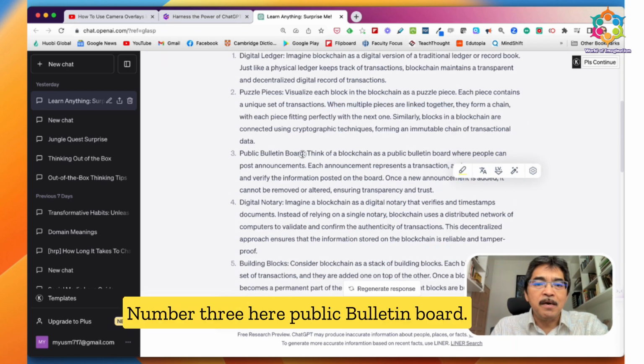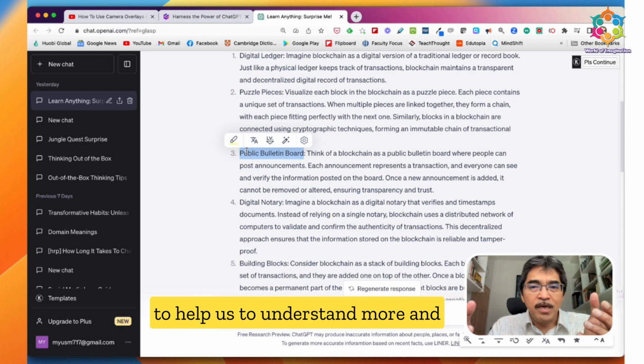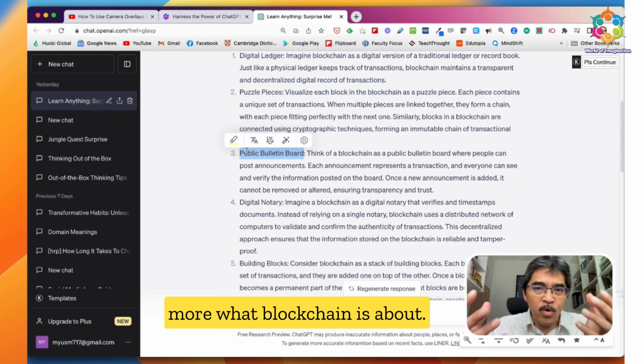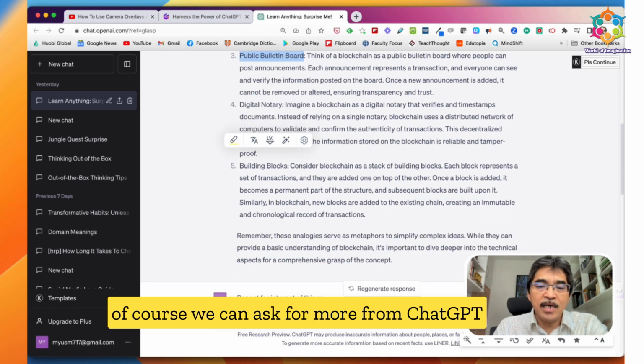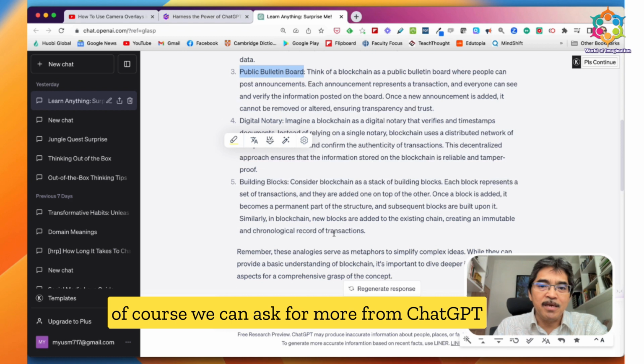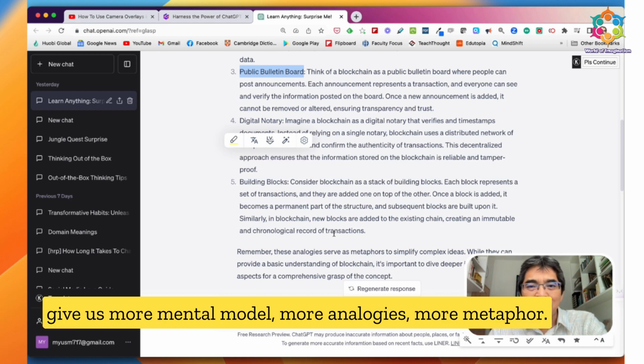Number three here, public bulletin board. Another analogy, another metaphor, another mental model to help us understand more and more what blockchain is about. Then the fourth example and the fifth example. And of course, we can ask for more from ChatGPT. Please give more. And ChatGPT will obediently give us more mental models, more analogies, more metaphors.